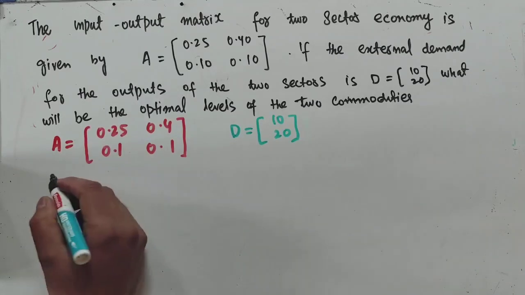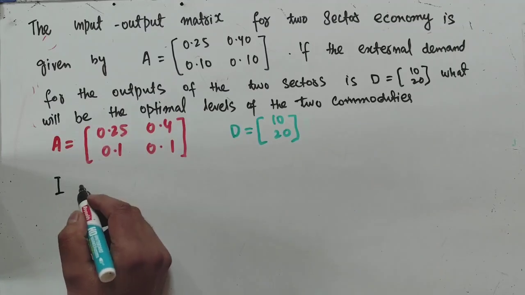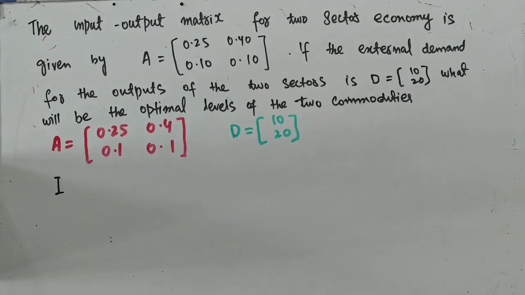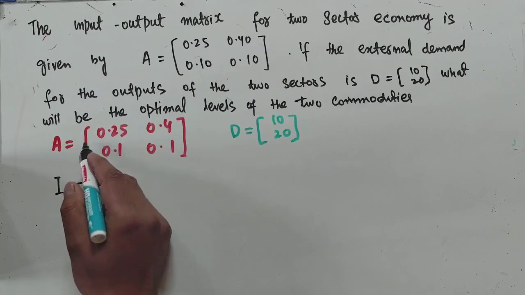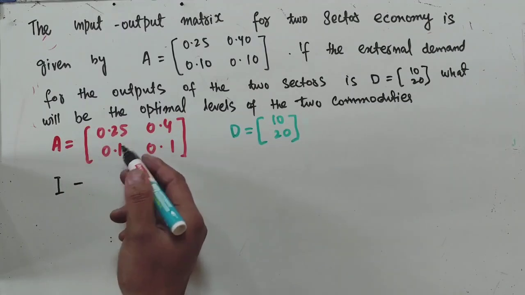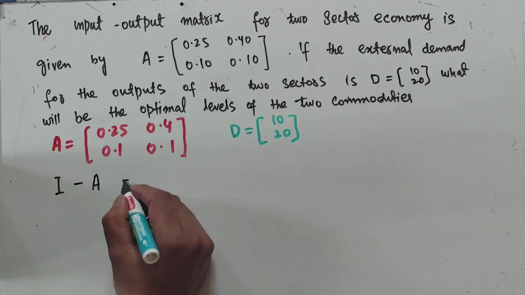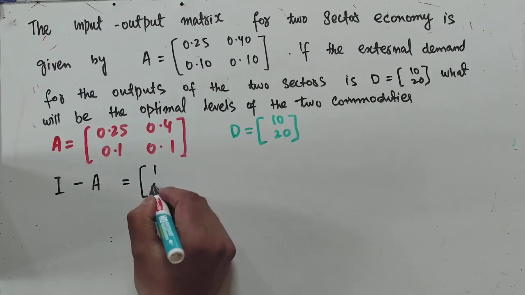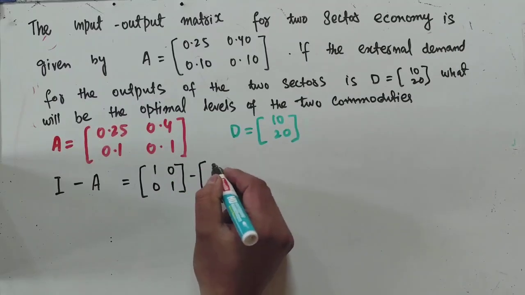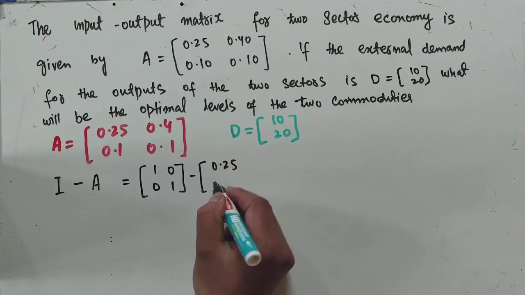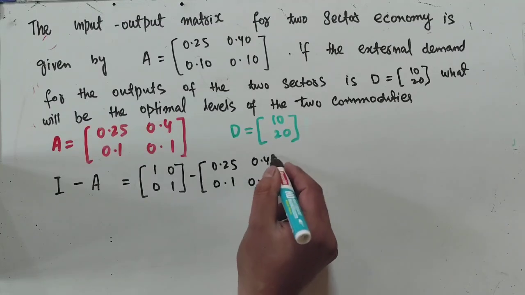The Leontief matrix is formed by writing the identity matrix, 1 0 0 1, minus the technology coefficient matrix A. To this we subtract 0.25, 0.1, 0.4, 0.1.